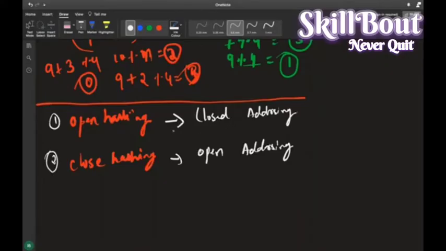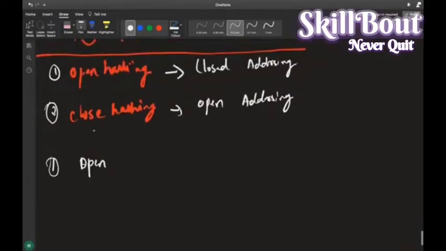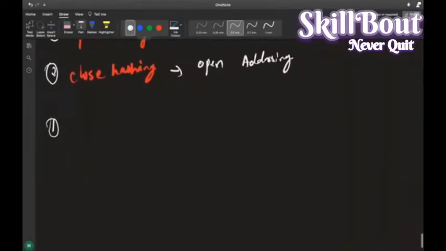Open hashing is nothing but closed addressing. Closed hashing is nothing but open addressing. So not to worry about it. In this first one, I'll use the word closed addressing itself. Normally I'll use closed addressing. Closed addressing has a concept called chaining.